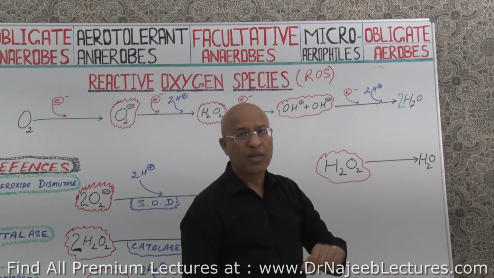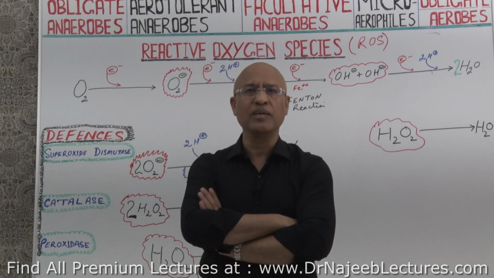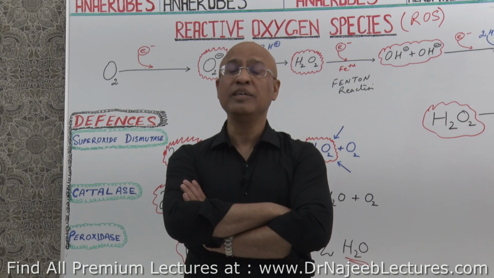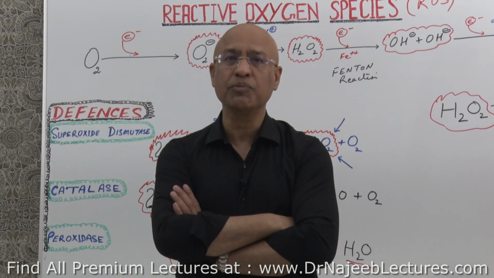And secondly, if they have such a love relationship with oxygen, of course, then they should be able to detoxify the reactive oxygen species.